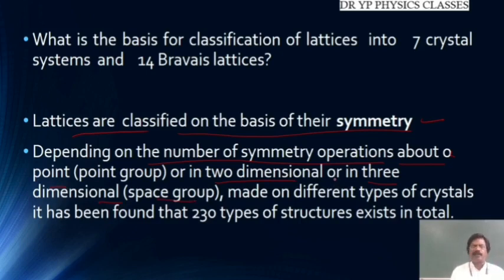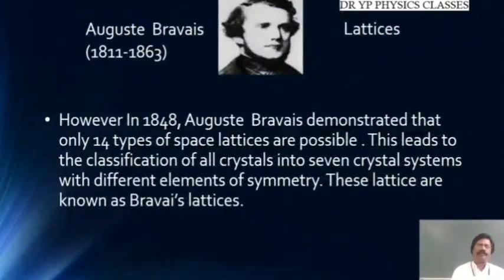If you make any kind of operations on the crystal in three dimensions, it is going to be a space group symmetry. If I do it in two dimensions about a point, then it is going to be a point group symmetry. From studies made on different types of crystals, it has been found that nearly 230 types of structures exist in nature. So overall, only about 230 types of crystal structures are available in nature.